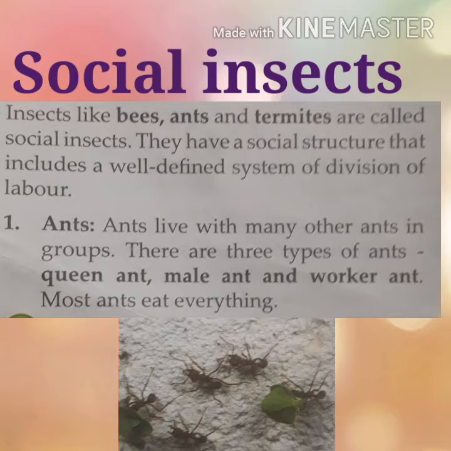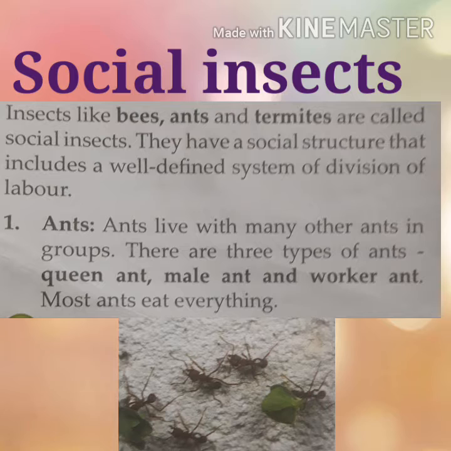Insects like bees, ants, and termites are called social insects. They have a social structure that includes a well-defined system of division of labor. It means social insects are those which are very hardworking and do physical work.